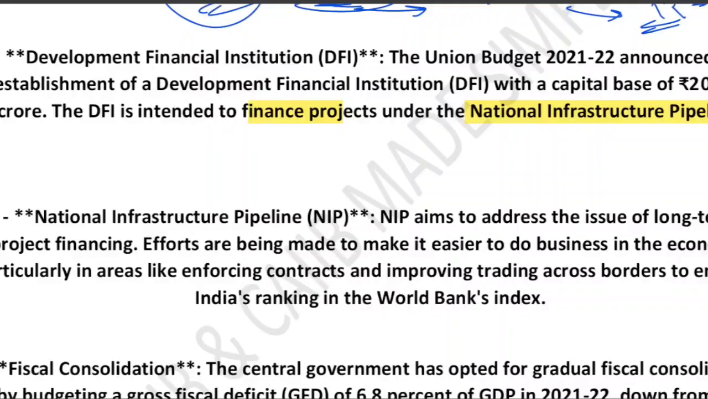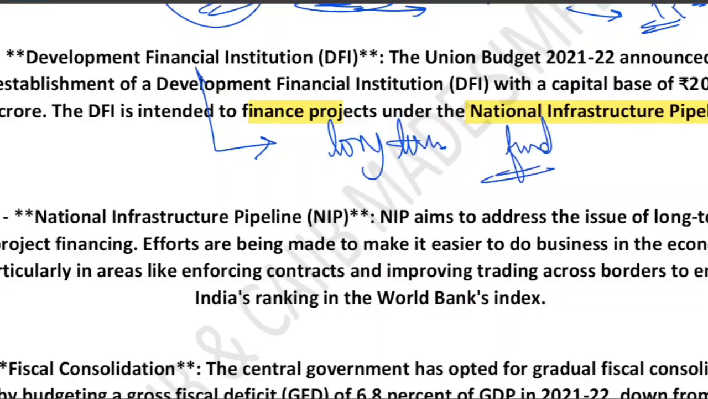Right. So basically, the purpose, I think, is clear: to provide long-term funding. Another purpose of creating the DFI was to provide long-term funding, which normally banks cannot provide. So why was the DFI created? To provide long-term funding. Normally banks were not providing so much long-term funding. That's why this DFI was created.